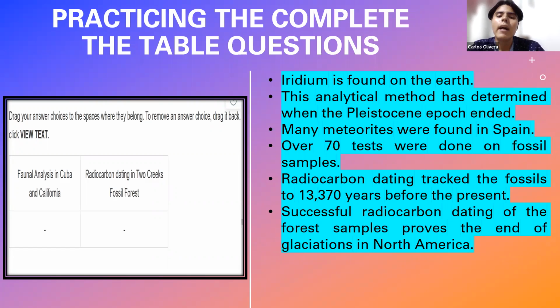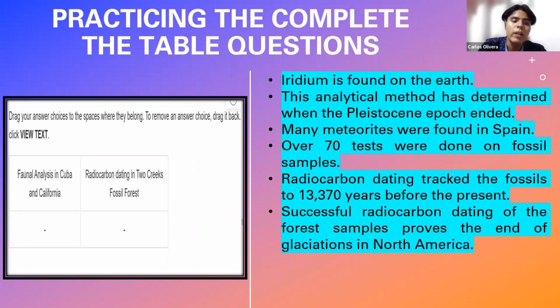For example, when I read this passage, it's the one that we have been reading about dinosaurs. For example, radiocarbon dating tracked the fossils to 13,370 years before the present. I remember that this sentence had to do with radiocarbon dating in Two Creeks fossil forest, because as you can see, it talks about fossils.